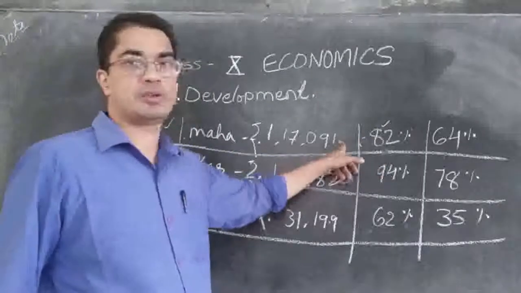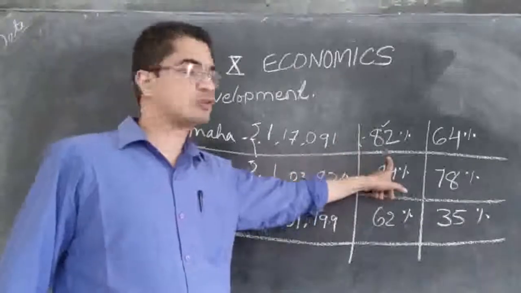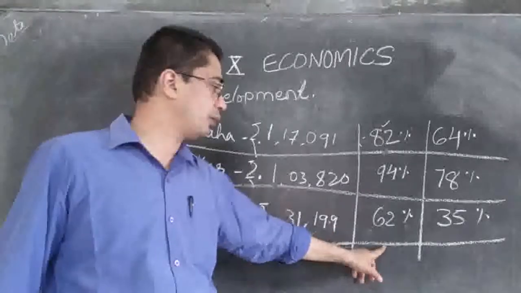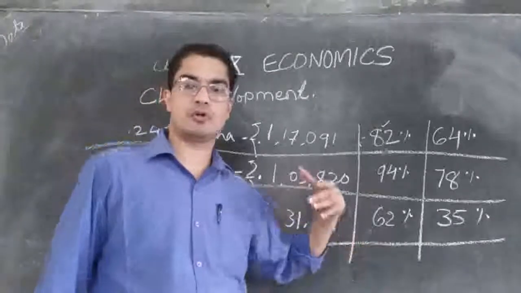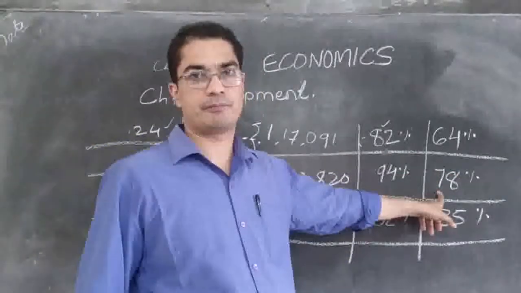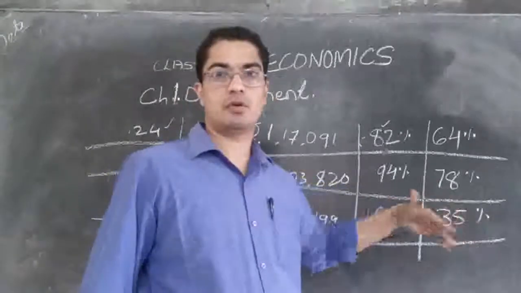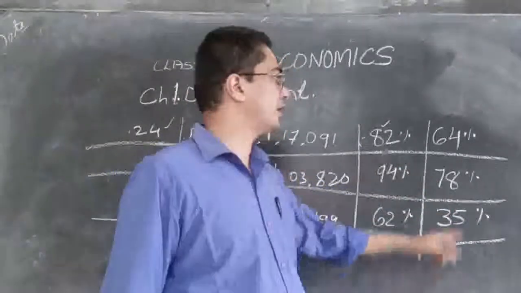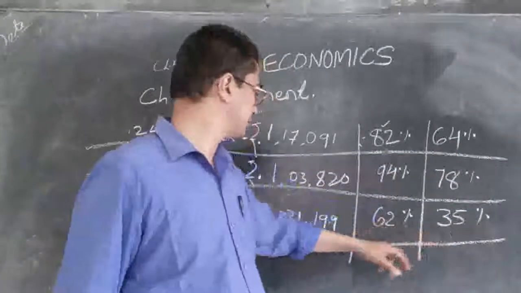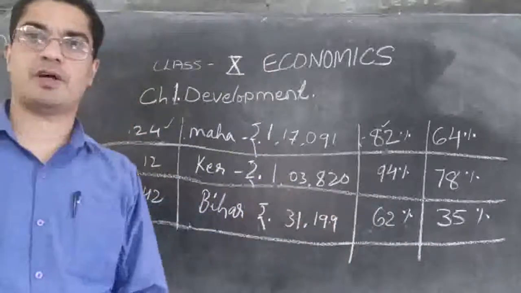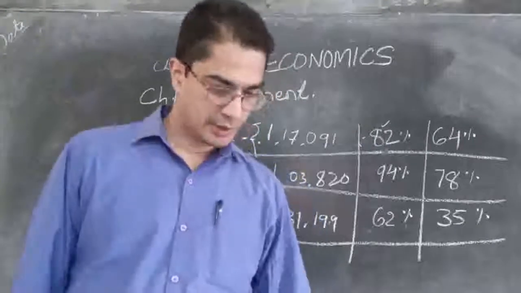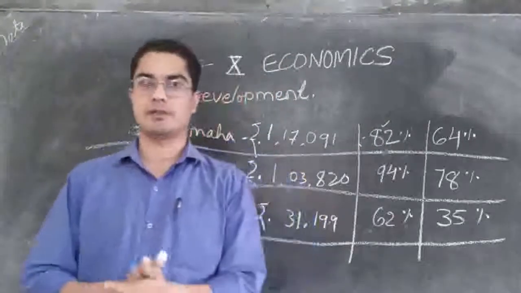But Maharashtra is not making use. They have enough and more money, but they are not making use of it. Bihar has no money, therefore they are not able to make use of it. Only few people can read and write. And people who go to high school and do their studies, here also Kerala is leading. 78% of the people go up to class 10 and study. But in Maharashtra only 64% of them go and study. And in Bihar only 35% of the people go and study. So that is the situation that people are facing in our country.